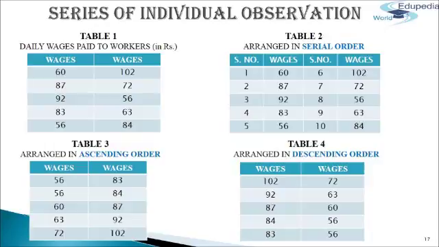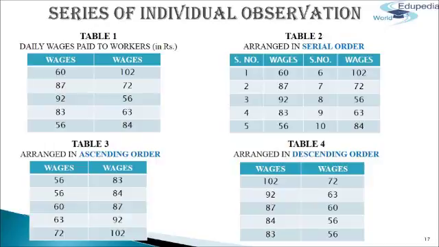First, we will take series of individual observation. Mass data in its original form is called raw data or unorganized data, which can be arranged in any of the following ways: serial order, alphabetical order, ascending order or descending order. The mass data, when put in ascending or descending order of magnitude, is called an array. A series of individual observation is a series where items are listed singly after collection. They are not listed in groups.